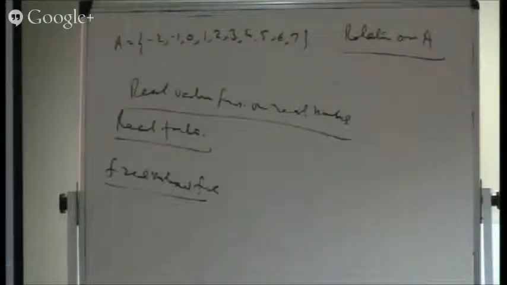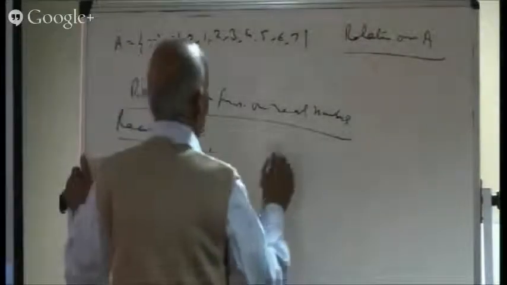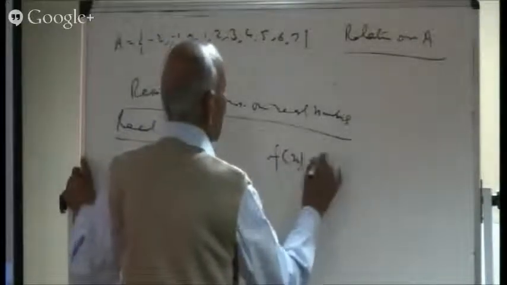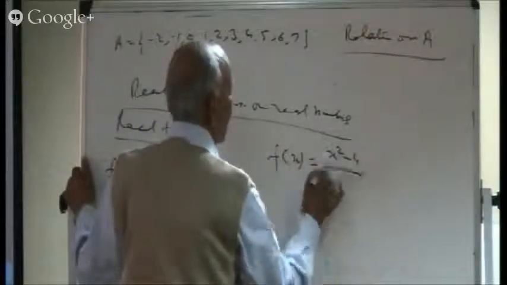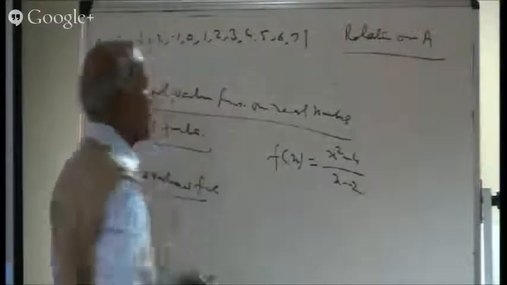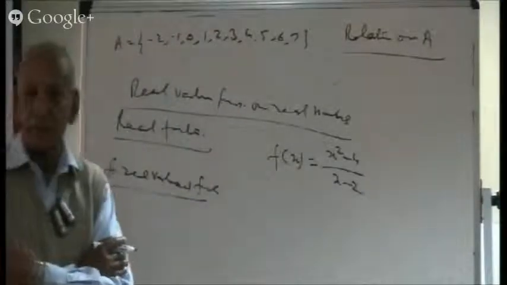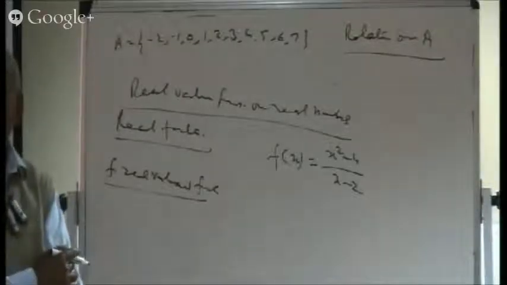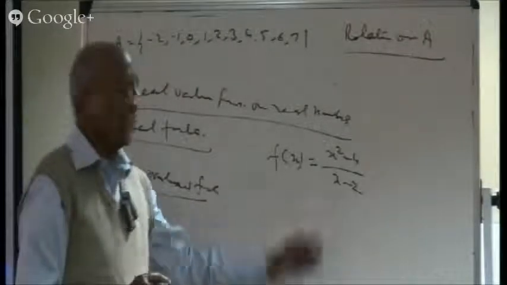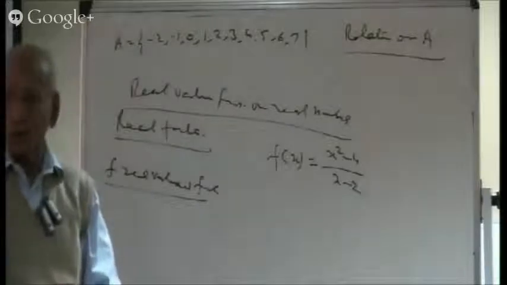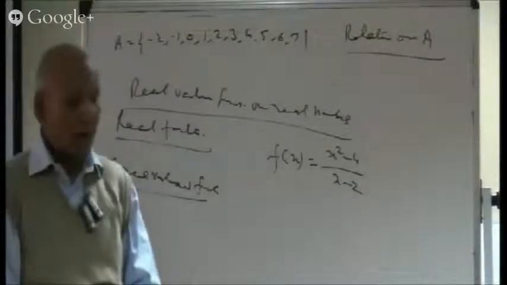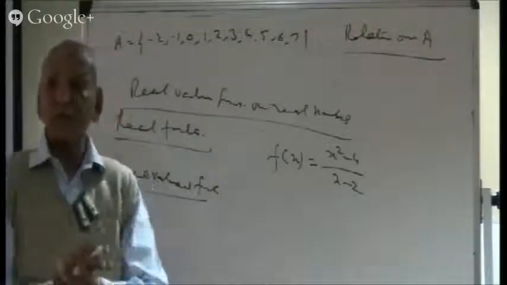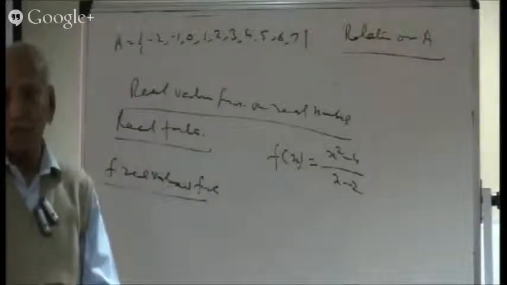For example, if your function is given like this, f of x equal to x squared minus 4 divided by x minus 2, here you observe that you cannot put x equal to 2. We cannot write x equal to 2, because then we get 0 in the denominator.